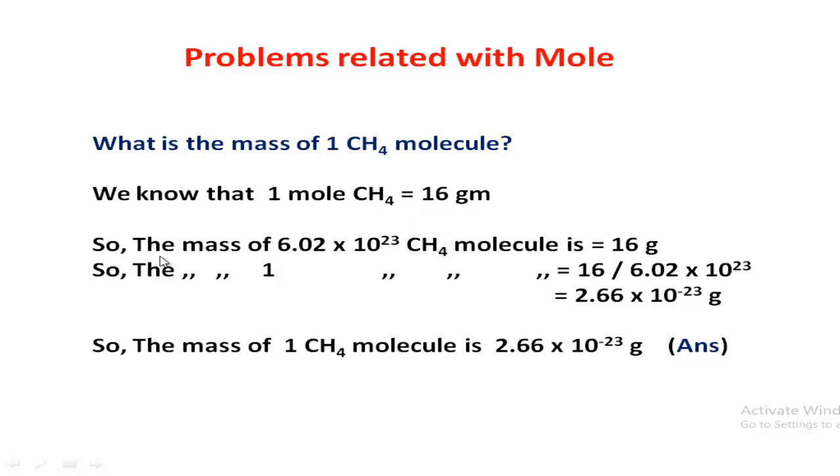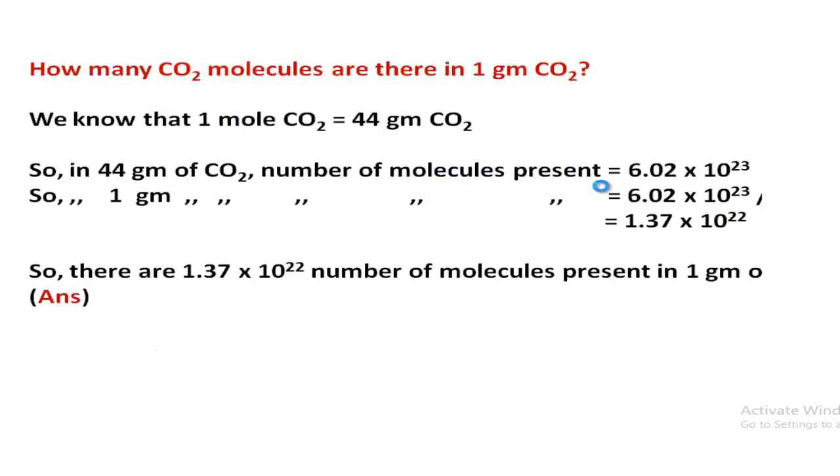So the mass of Avogadro's number of methane molecules is 16 gram. So the mass of one methane molecule is 16 divided by Avogadro's number. So that will be the answer. The solution is very easy, you just have to observe the math properly: what is given here and what you have to determine. Follow the next problem.